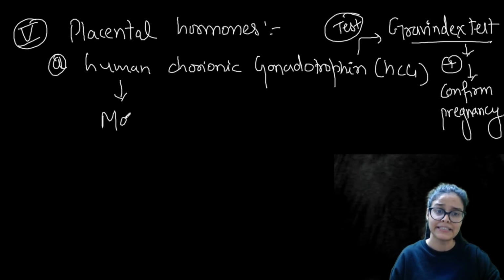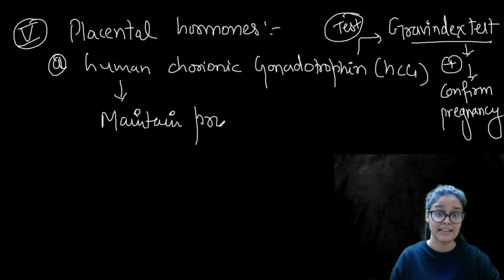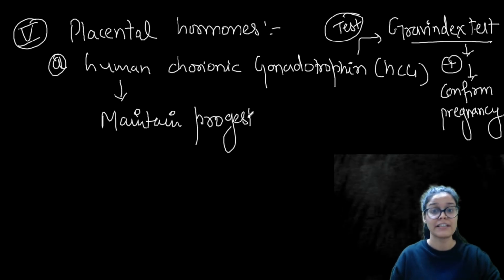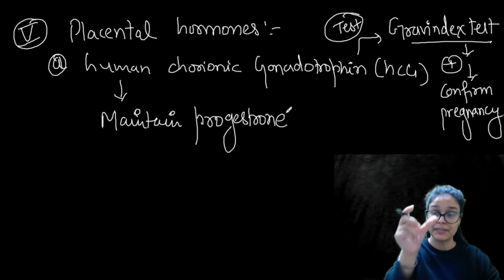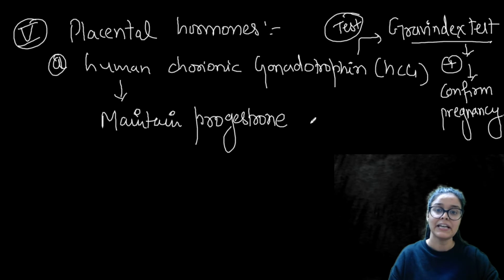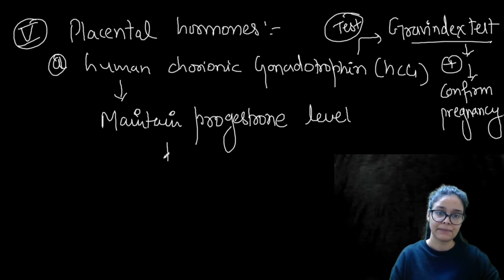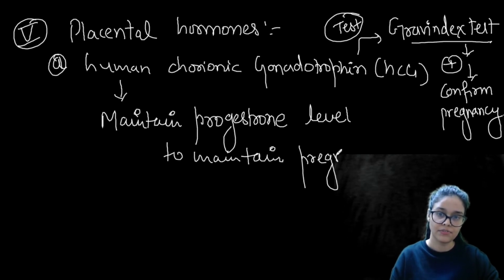It maintains progesterone level during pregnancy, because progesterone is a very important hormone in pregnancy, since it maintains thickness of the uterus wall, right? So it maintains progesterone level to maintain pregnancy. That is the purpose of HCG.